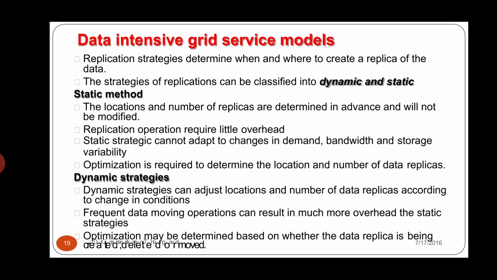And coming to the dynamic method, the dynamic strategy can adjust the location and number of data replicas according to the change in conditions. Frequent data moving operations can result in much more overhead than the static strategies. The key point in optimization may be determined based on whether the data replica is being created, deleted, or moved.